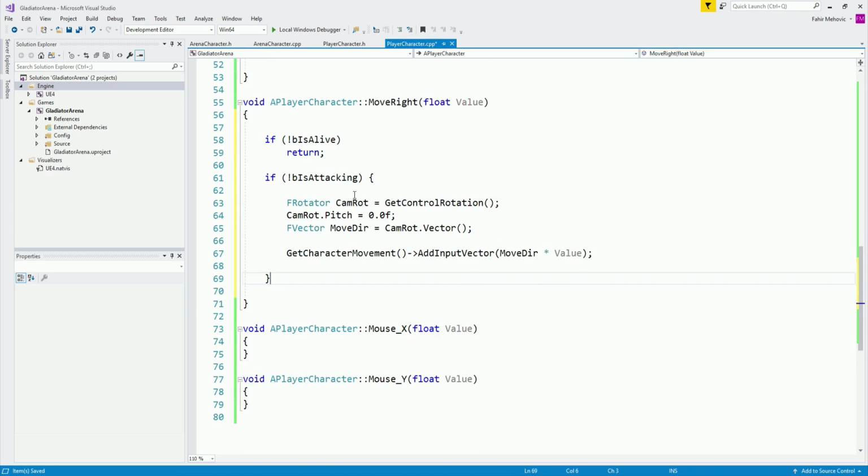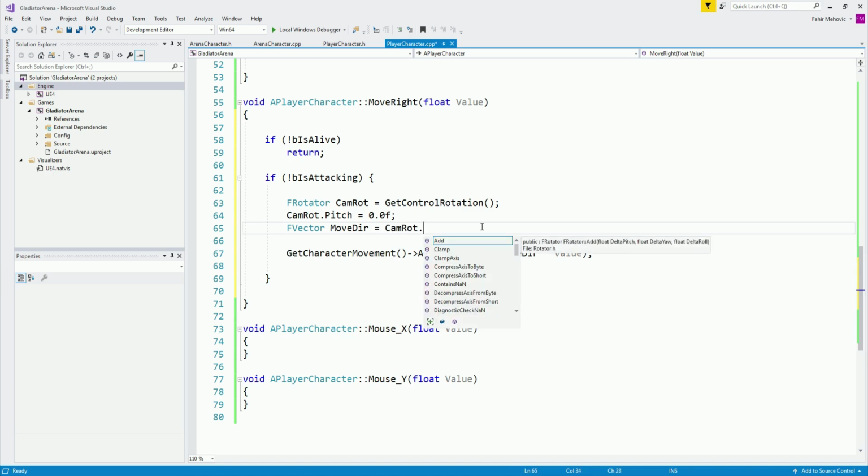We have the camera rotation. Pitch is set to 0. But over here, we're not going to use the camera rotation vector. Instead, we're going to say CamRot dot RotateVector, which is going to rotate this vector.